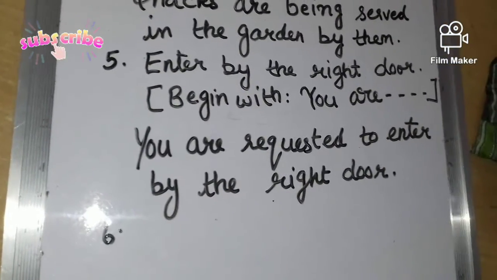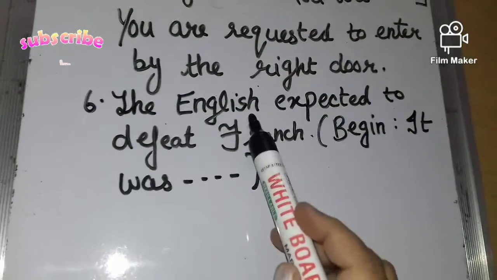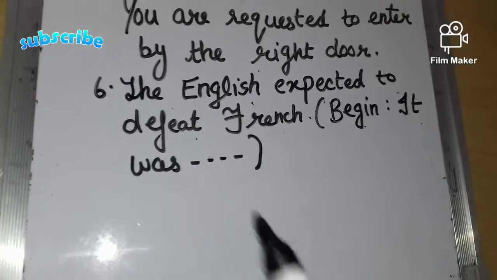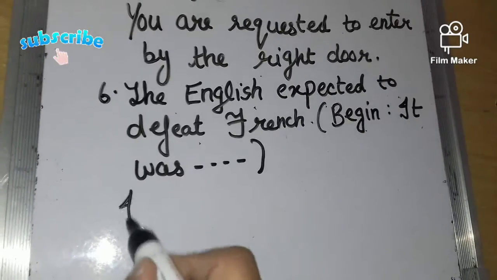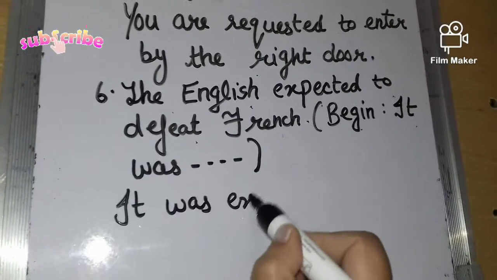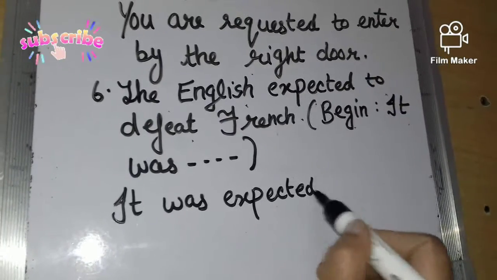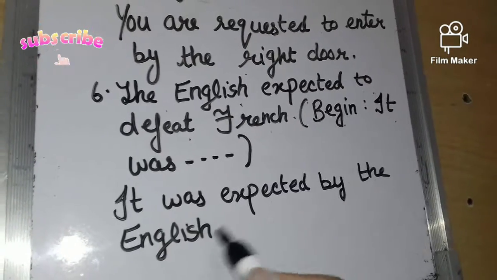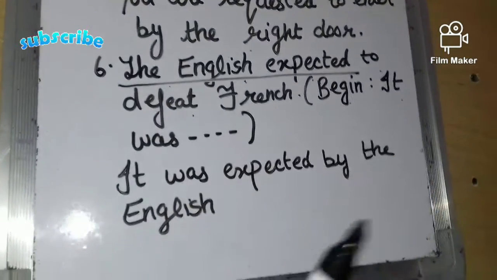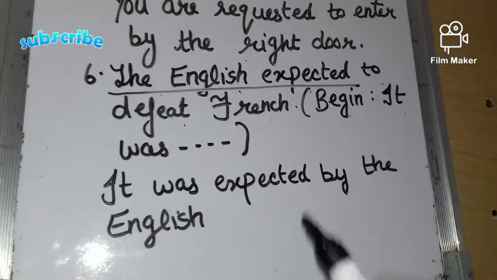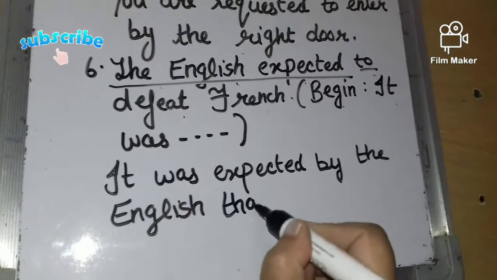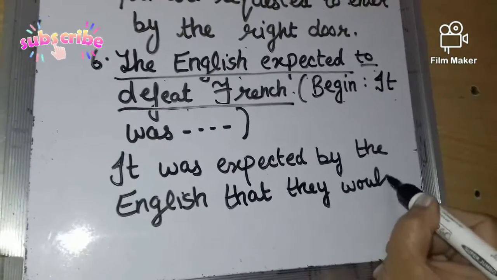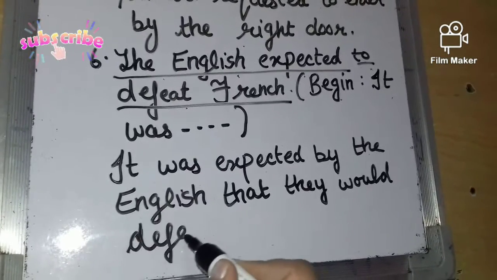Now we will do sixth sentence. So sixth sentence is, the English expected to defeat French and we have to begin it was. तो इस तरह के सेंटेंसेस में स्टूडेंट्स वी विल स्टार्ट फ्रॉम इट वॉज एंड वी विल राइट इट वॉज एक्सपेक्टेड बाय द इंग्लिश. ये जो फर्स्ट फ्रेज था सेंटेंस का, इसे हमने चेंज किया. टू की जगह we will add that, defeat French, we will replace it by that they would defeat French.